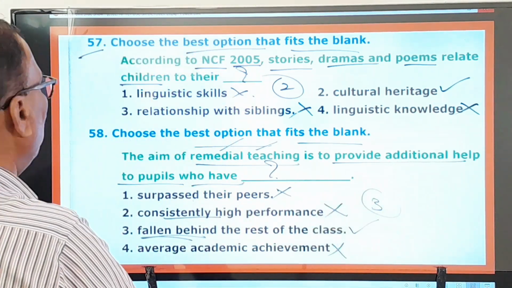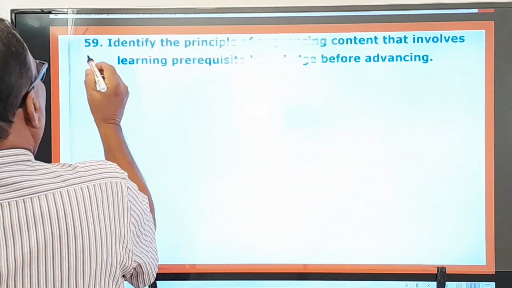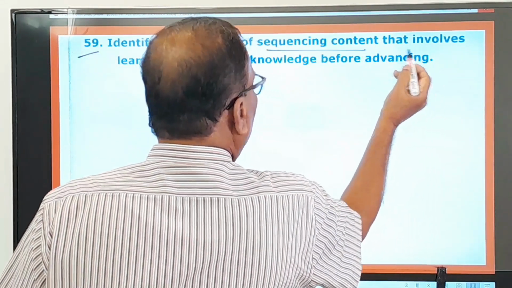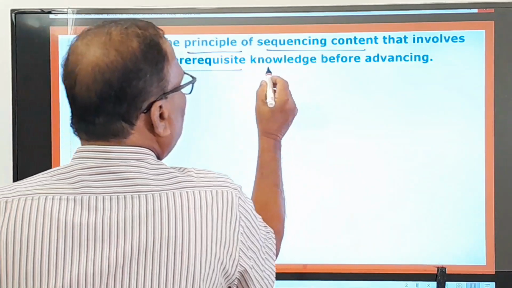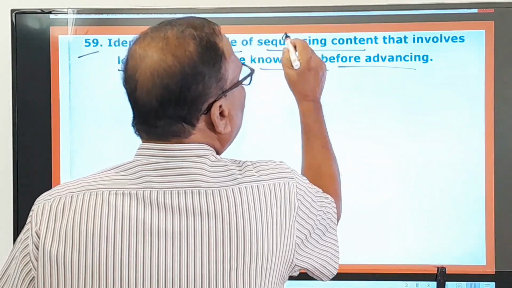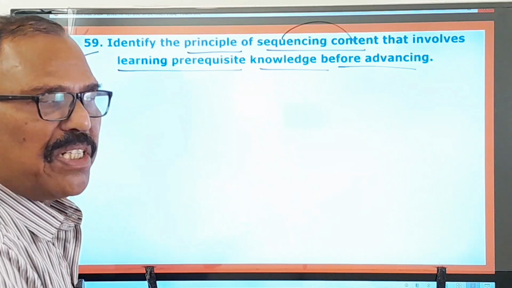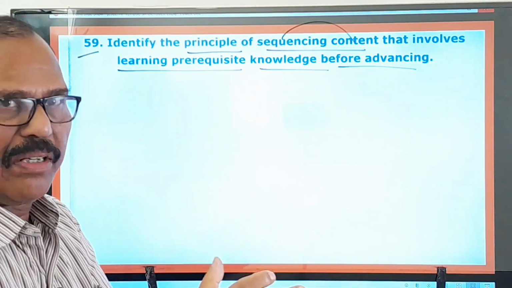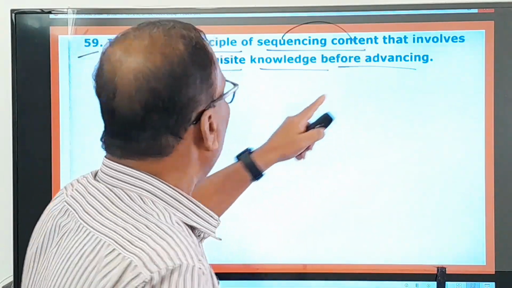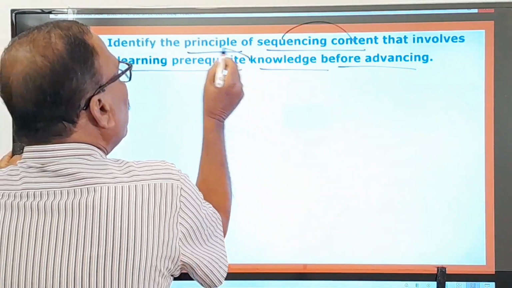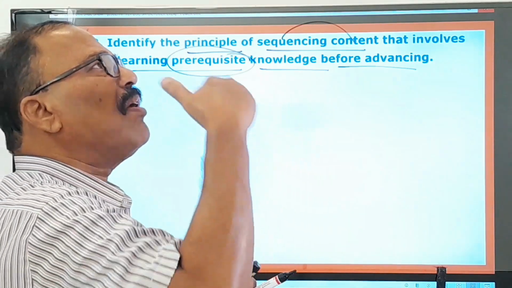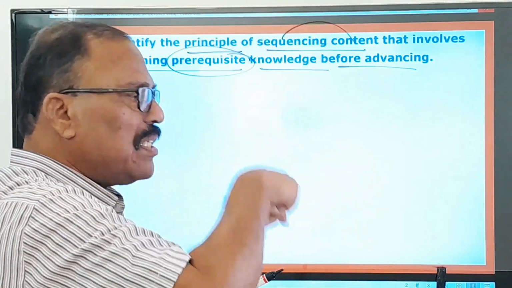Now we move on to other questions. The 59th one: identify the principle of sequencing content that involves learning prerequisite knowledge before advancing. Principle of sequencing content. Sequencing means keeping the content in an order. What to learn first, what to learn next, that's called sequencing content. That involves learning prerequisite knowledge before advancing. Before you learn some higher things, this is a prerequisite.